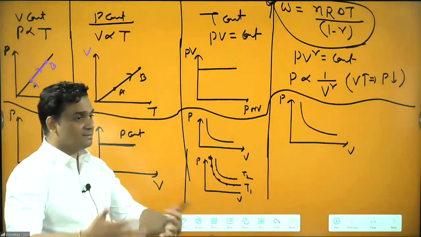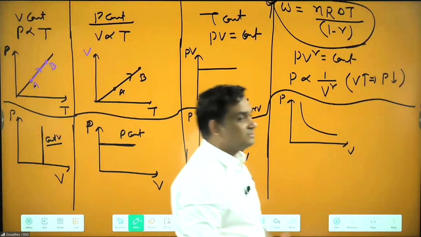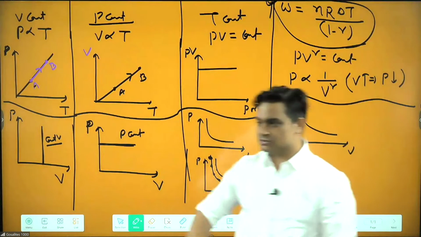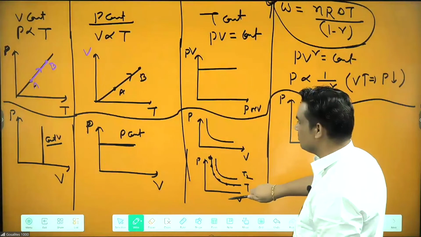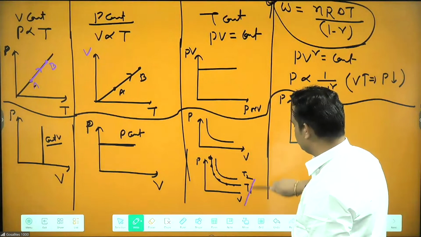They look the same, the nature is the same, but actually they are not the same. There is a difference in the slope. So that is the next point here: the slope of the PV curve.